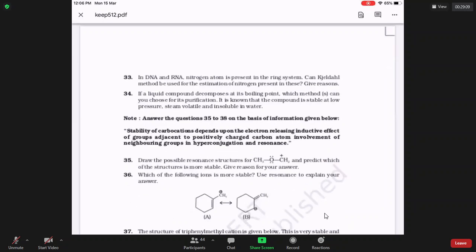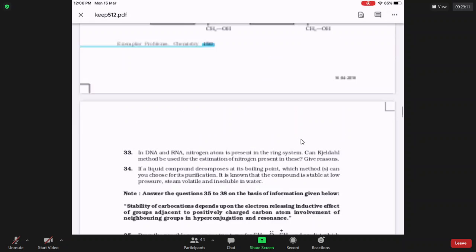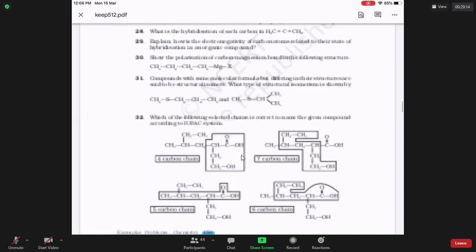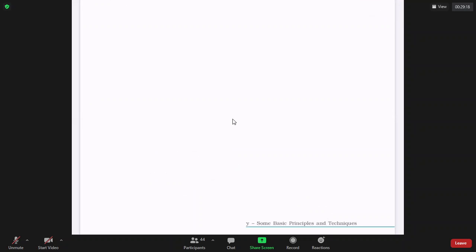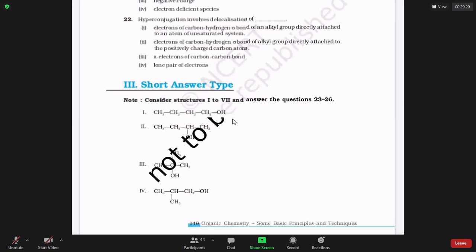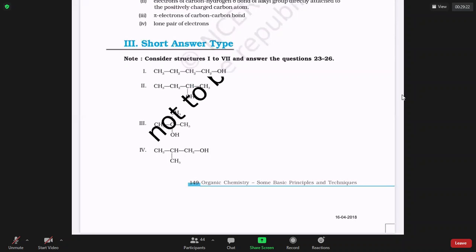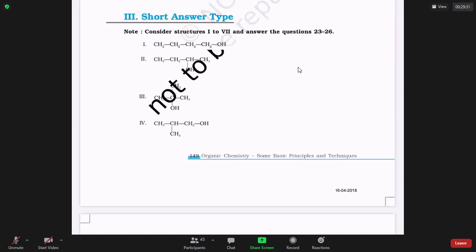Draw the possible isomers. Short answer type questions. Consider structures 1 to 7 and answer questions 23 to 26. What is the first compound, sir?